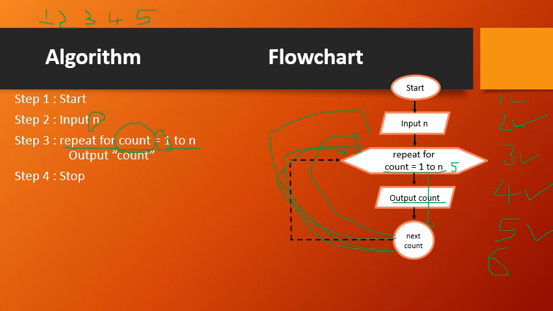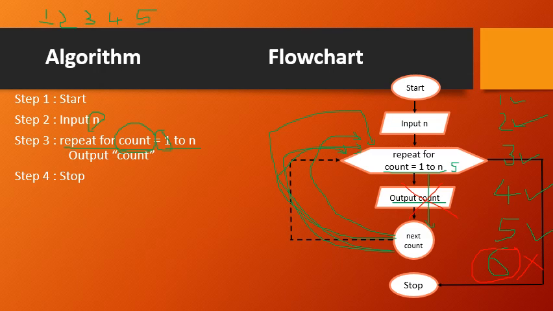Then again come back here and check the repeat for. In the repeat for, the condition is that count should have a value between 1 to 5. But what is the value of count now? It is 6 here. Does this 6 lie between 1 to 5? No. The condition is false. That means you have to skip this part and go to the other part. The other part is the stop.